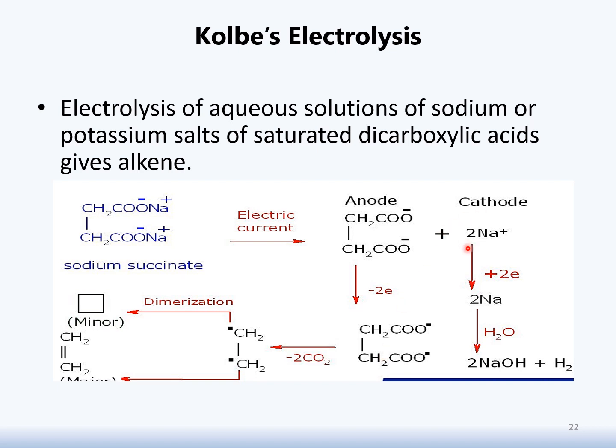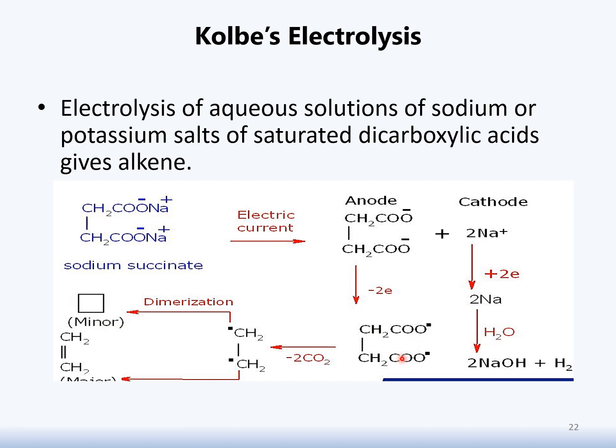Where at cathode, what happened? Na+ receives 2 electron, and this 2 electron will be responsible for the production of 2 Na, and this in the presence of water is responsible for the production of sodium hydroxide, which is a very essential compound which is used in chemistry. Plus, in addition to this, it is responsible for the production of hydrogen, and this hydrogen could be used in any other process. It depends upon our requirement.